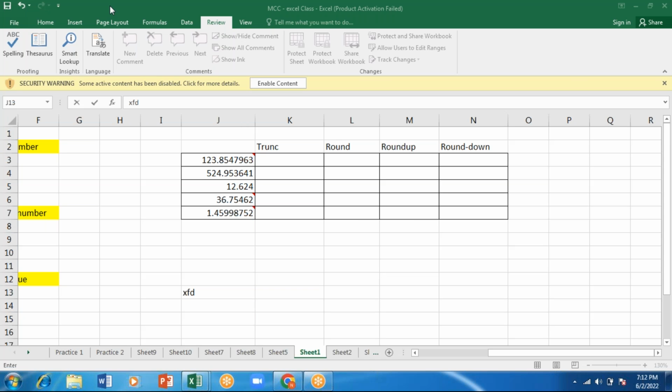And rows you have 1, 2, 3, 4, 5, 6 like this. Rows start from 1 and end at 10,48,576.